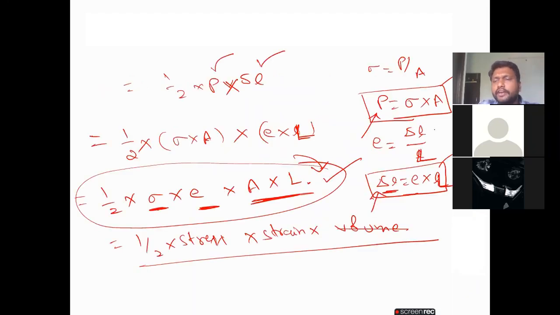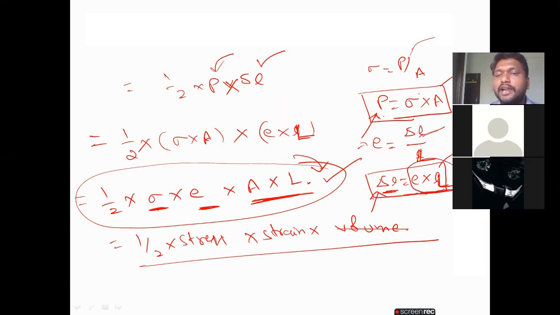How I will explain again for your better understanding. We know the strain energy formula, that is half into P into delta L. The strain energy is nothing but work done by the load in straining the material. P is the load and delta L is the change in length. We know the stress-strain formula. Stress is load by area, so we got the P value, that is sigma into A, stress into area. The strain value is the change in length by original length, delta L by L, so delta L is strain into original length.